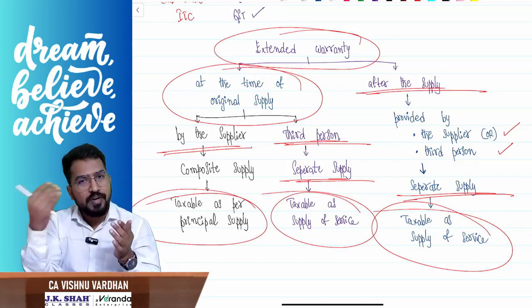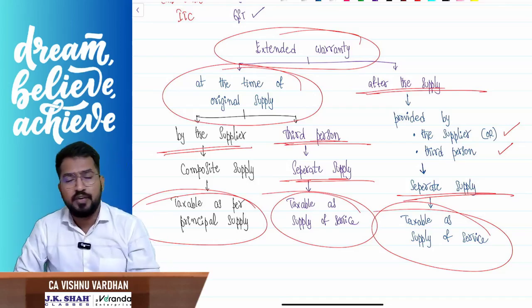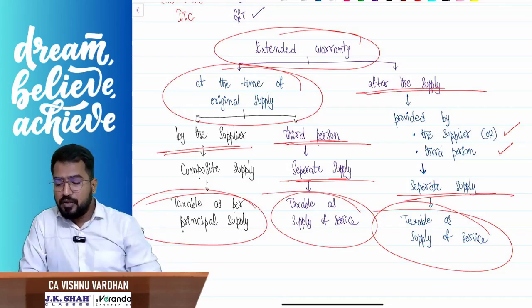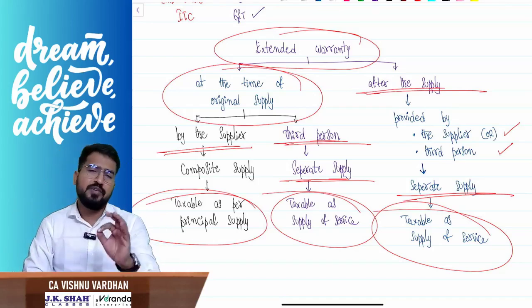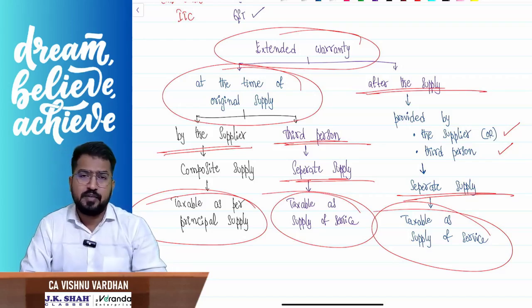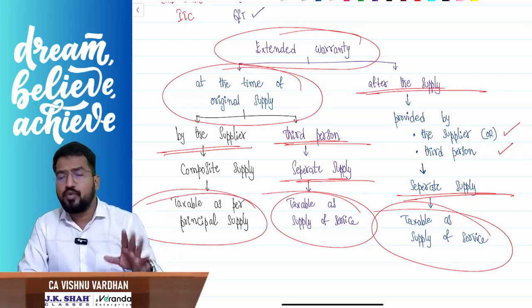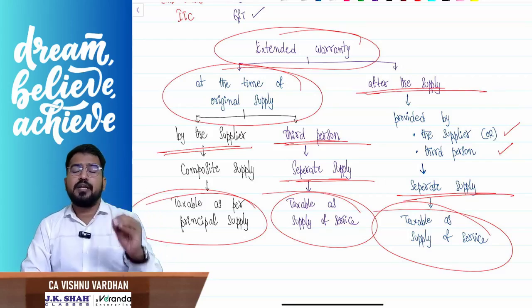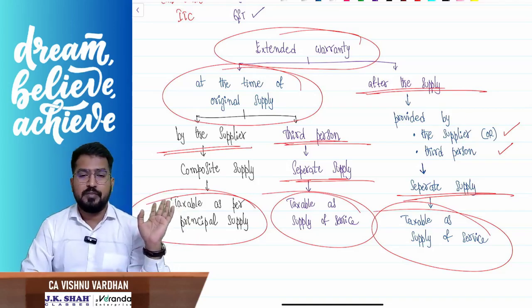No sir, if it is provided by a third person, it will be treated as a separate supply and taxable as a supply of service, right? And coming to the next possibility, after the supply is over, we are providing extended warranty. If after the supply is over you are providing extended warranty, then what will happen? No matter whether the supplier is providing it or a third person is providing it, it will be treated as a separate supply and will be taxed accordingly. Am I clear?